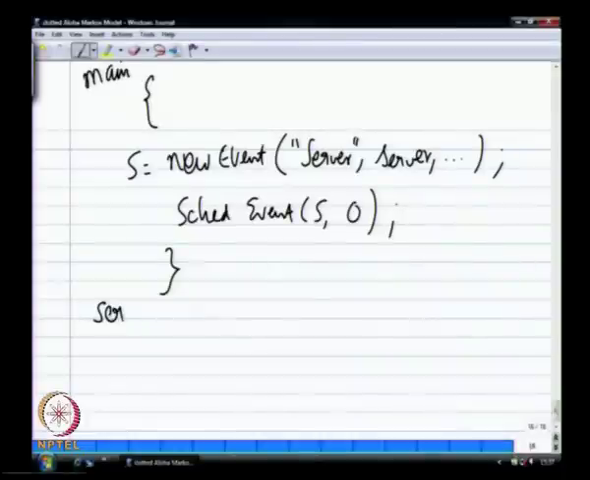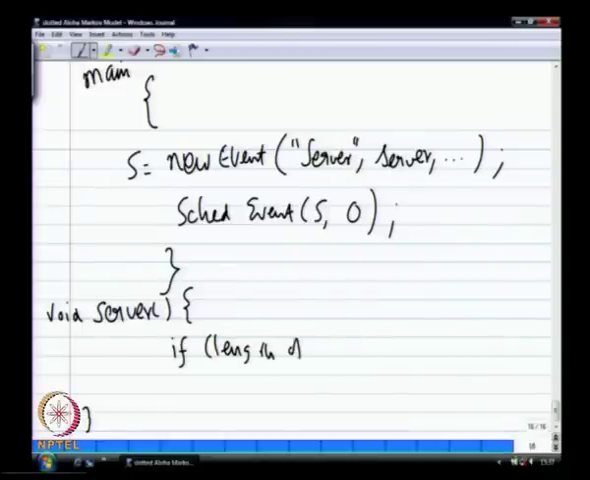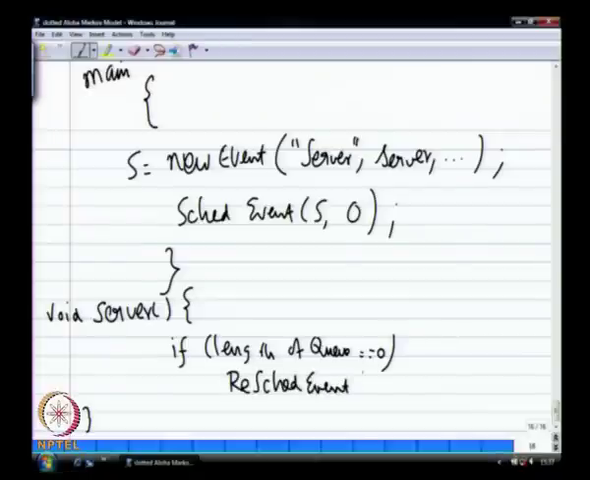So my server is now simply a function, normally it is void. Where you check the length of the queue. So if length of queue equals 0, then in Yaxim there is a way of rescheduling an event without having to create the event again. You can simply say reschedule event at, so you will simply say reschedule with whatever granularity that you are going to wake up and check, 0.01 time units, check it again.